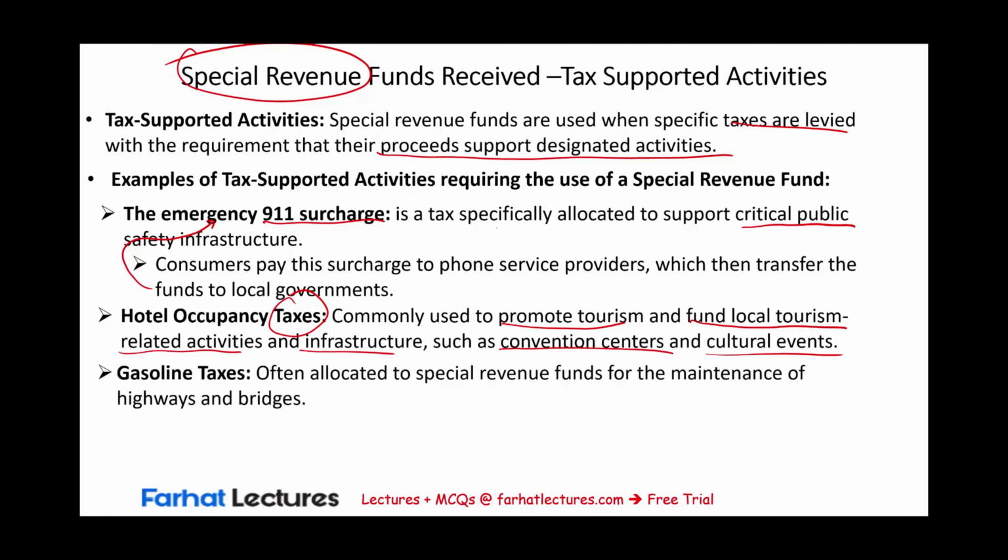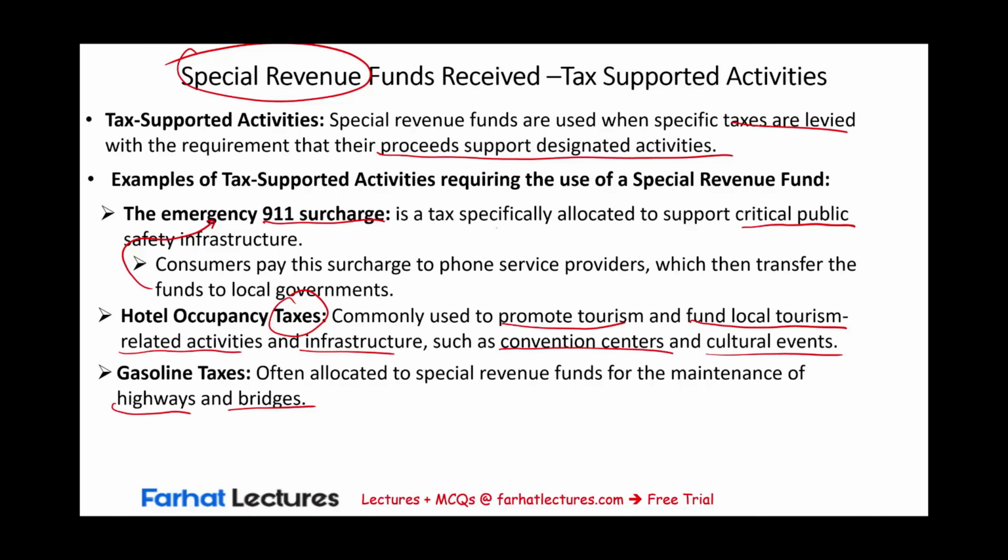Another common one is gasoline taxes, and you see this a lot. When you fill your car with gasoline, the state government might impose a tax, and that tax is used for maintaining highways and bridges. And this makes sense. If you're using gasoline, you're driving your car. If you're driving your car, you're using the highways and the bridges. So it naturally makes sense to do what?